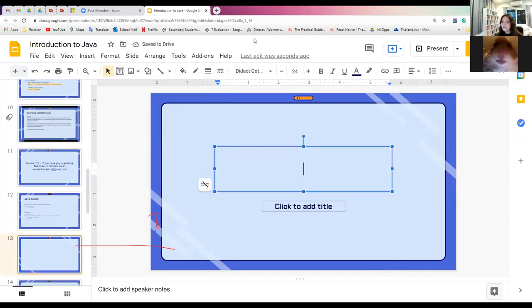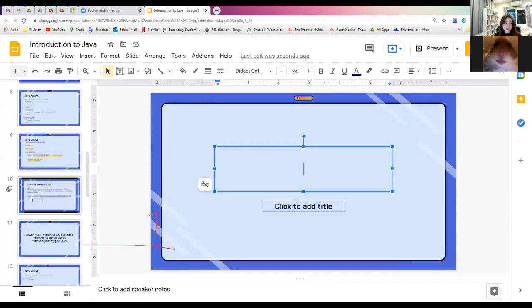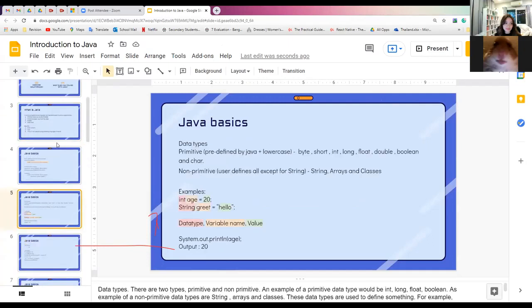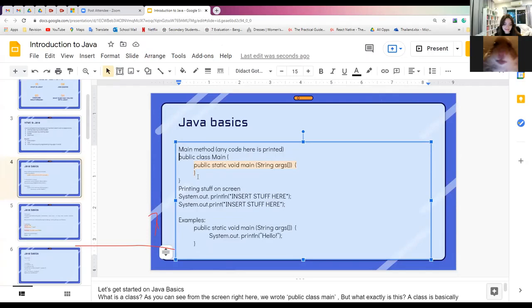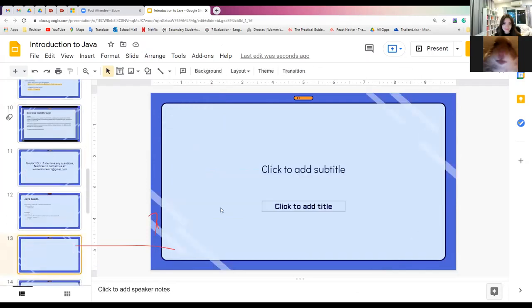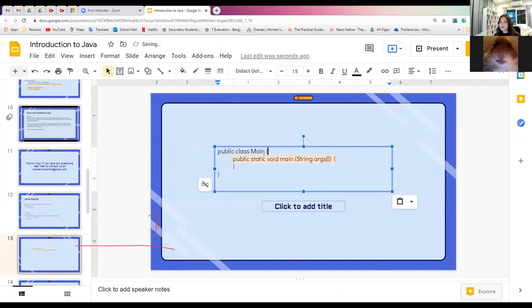So we would have to start with a class. Okay, let's copy this part so that it's quicker. So this part is where you start with your whole program.